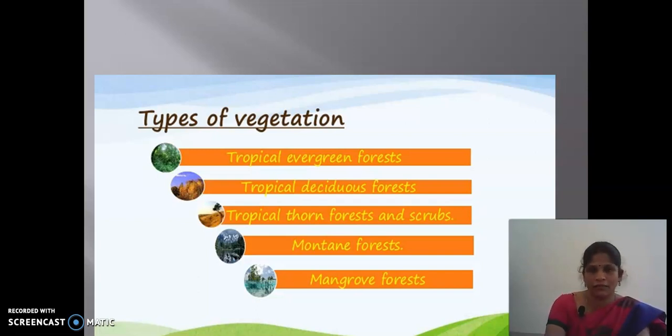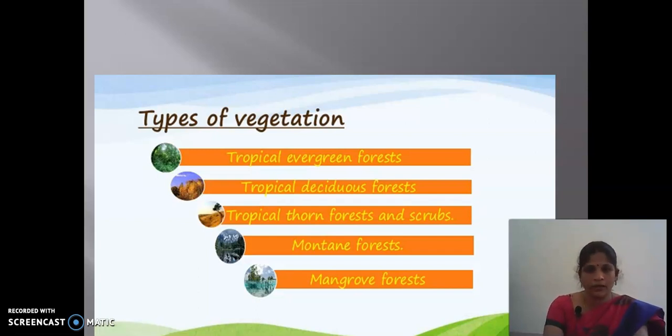In this forest the trees shed their leaves every day and grow new leaves every day, so it remains green throughout the year. So we say this type of forest is tropical evergreen forest. This area receives more rainfall as well as high temperature.